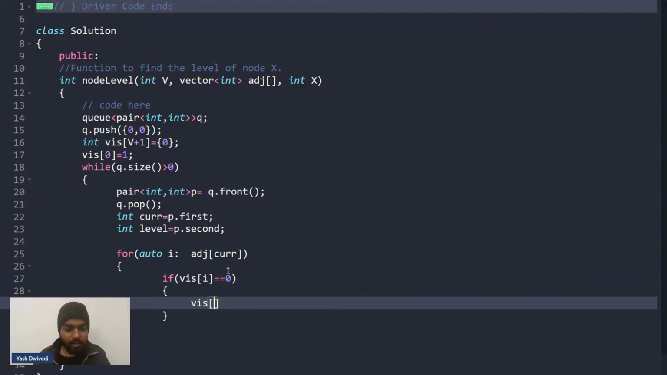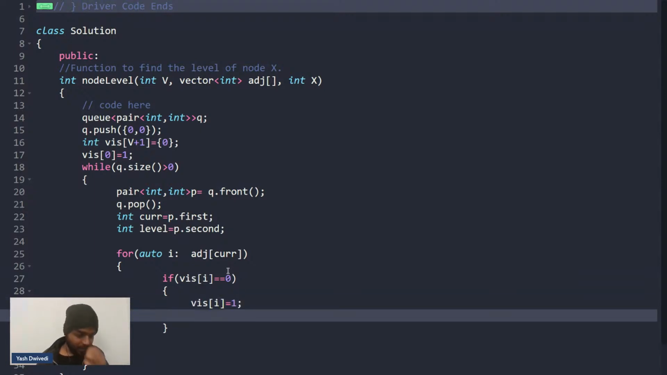I'll mark the visited of this particular node as 1, right? Yes or no, guys? I'll mark it as visited, and I'll do q dot push. Now I'll push the ith node, and what will be the level that I'll push?